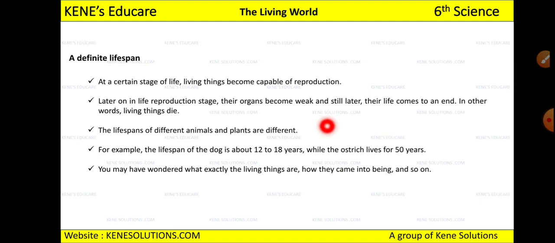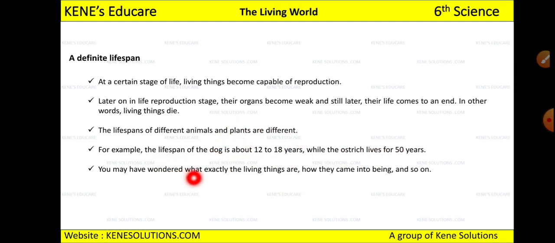Okay, for example, the lifespan of the dog is about 12 to 18 years. The dog can't live beyond 18 years, okay, while the ostrich lives for 50 years. This is the lifespan of the ostrich, 50 years, and 12 to 18 years is the lifespan of the dog.